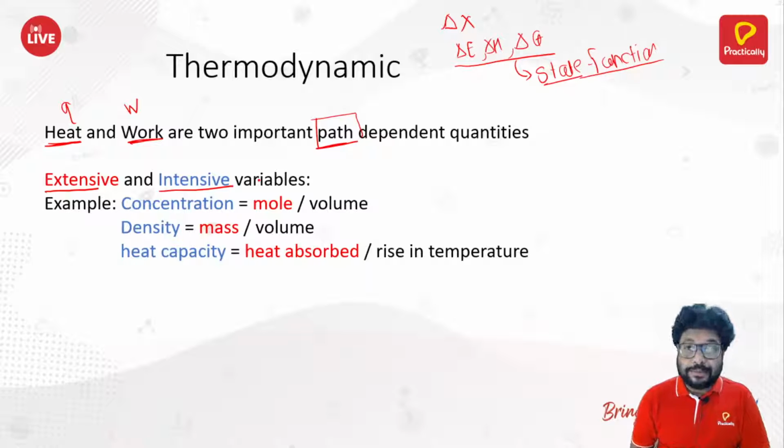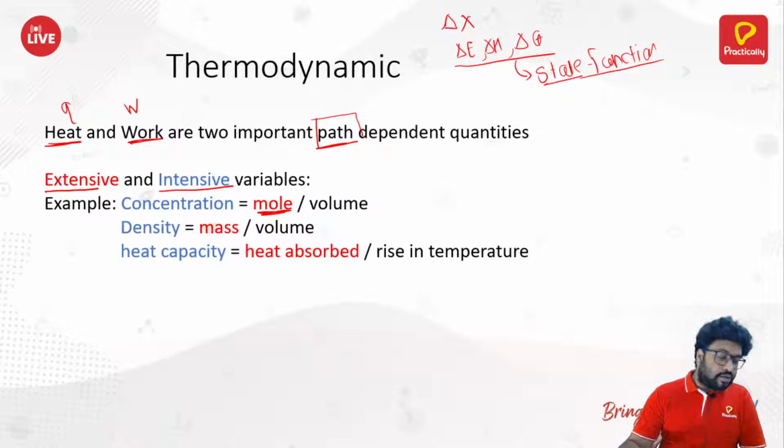Now next, extensive property and intensive property. What's the difference between them? Extensive properties are those properties whose value is dependent on the amount of matter present in the system. For example, mole. The value of mole is dependent on the amount of matter present in the system, because the amount of matter will decide if the number of moles is more or less.